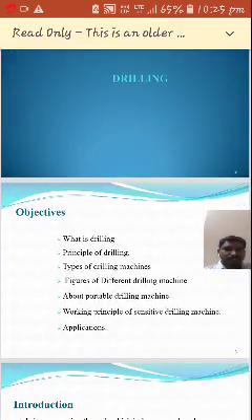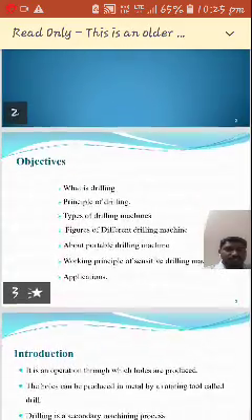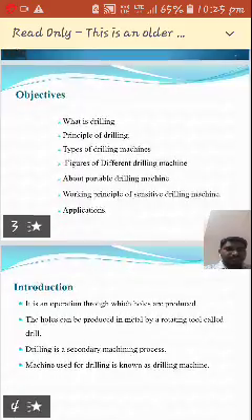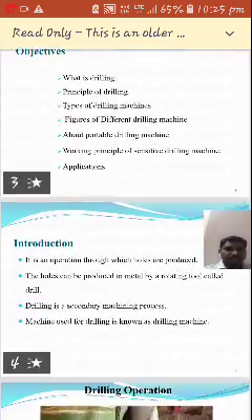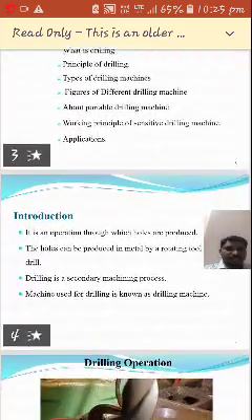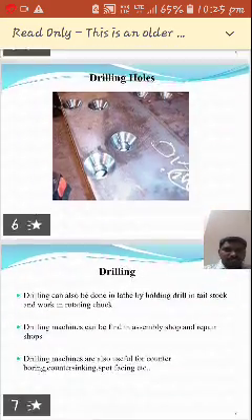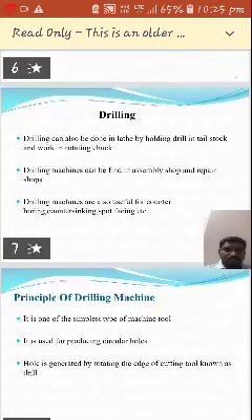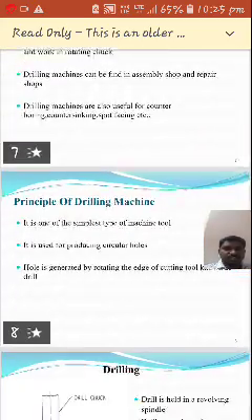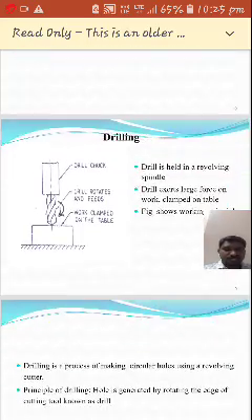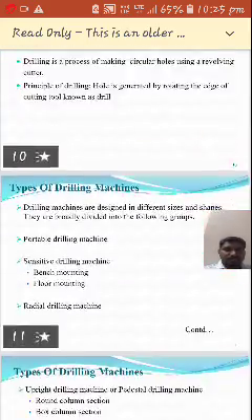So far we discussed what is drilling, the principle of drilling, types of drilling machines, different machines, the portable drilling machine, and the working of sensitive drilling machines. So in today's class we discussed these. The main important one is the principle of drilling, with the figure, and the types.